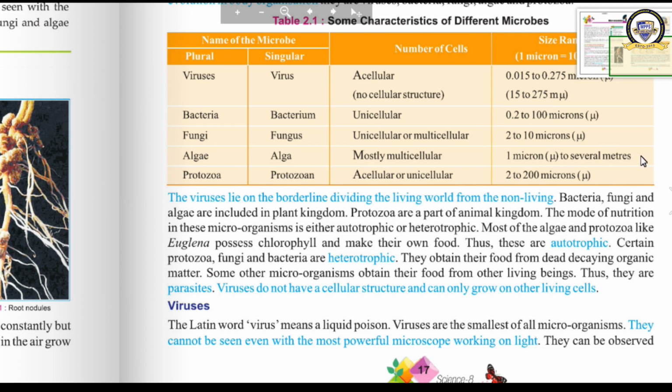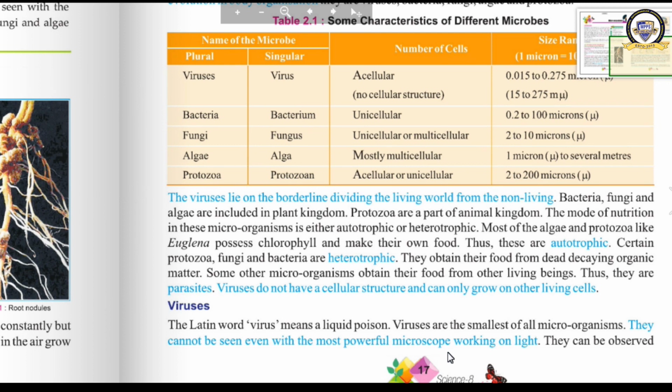Now, this was the introduction I gave you. Now we are studying the different types of microbes in a detailed manner. First one is virus. The Latin word virus means a liquid poison. What is the meaning of virus? It is liquid poison. Viruses are the smallest of all microorganisms. Which is the smallest microorganism? It is virus. They cannot be seen even with the most powerful microscope working on light.